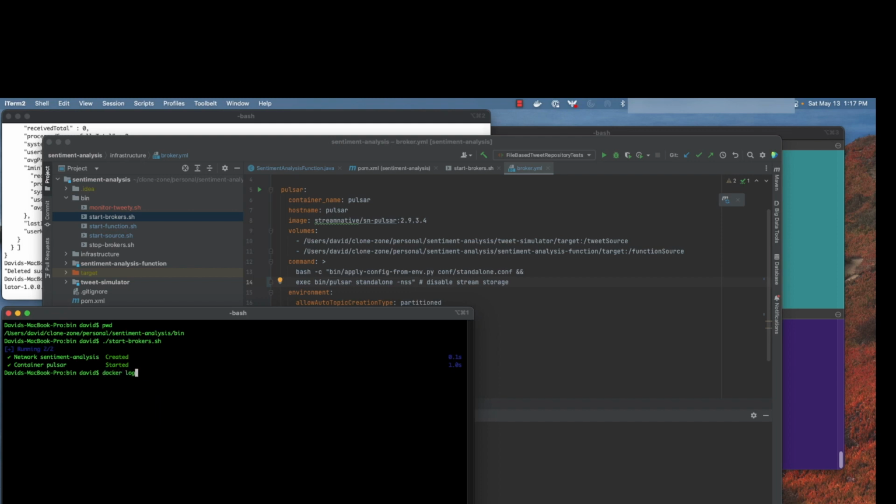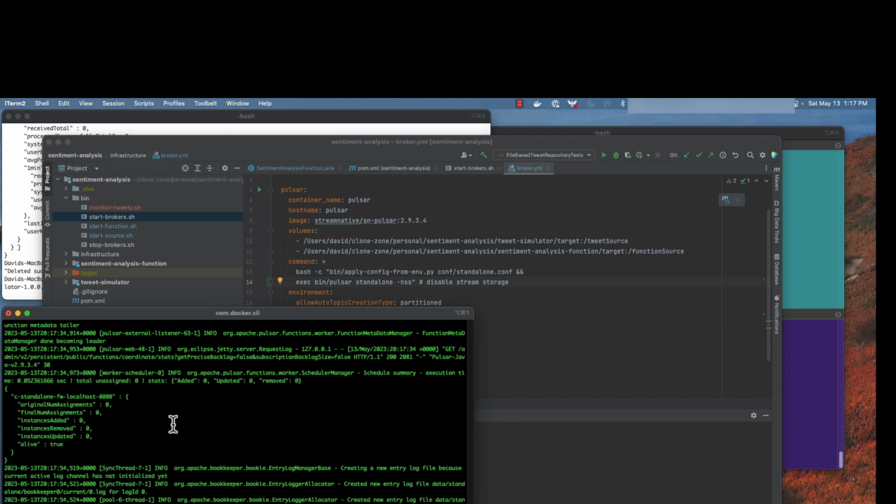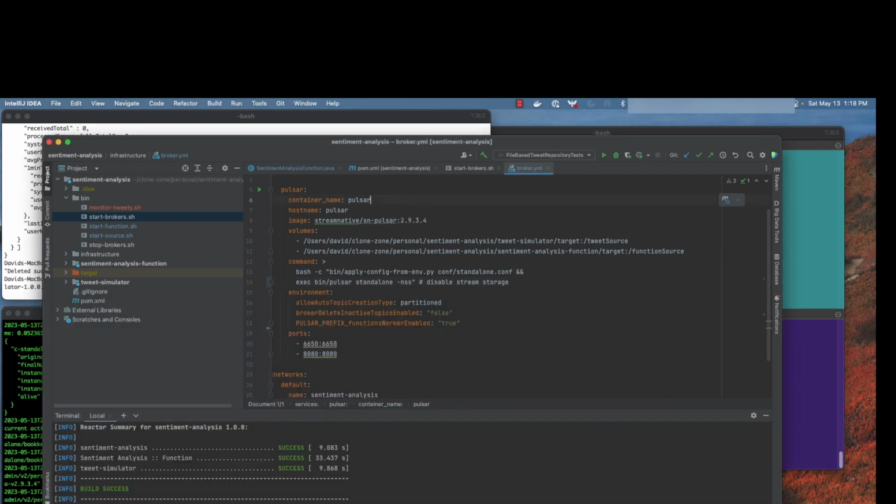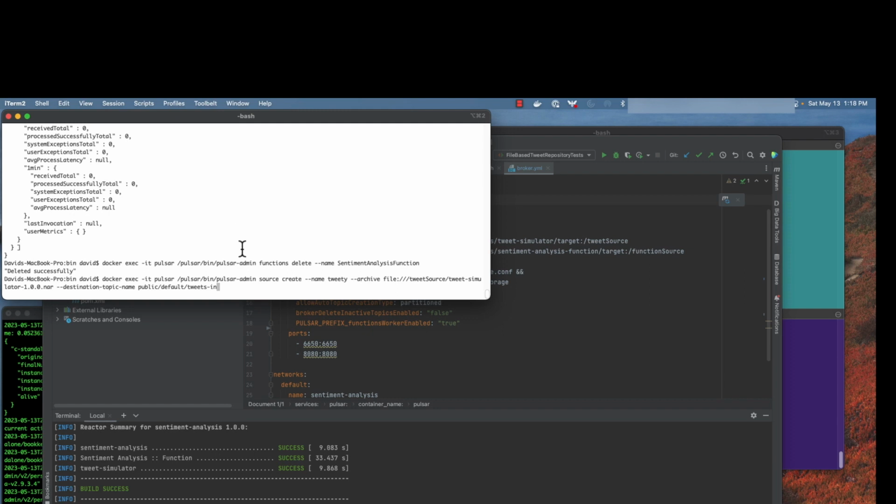Let's verify. Let's look at this docker logs pulsar -f, and we can see it started. It's up and running. Everything is great. We're gonna use this to monitor the progress of our system. So now let's pivot and start generating the source data.